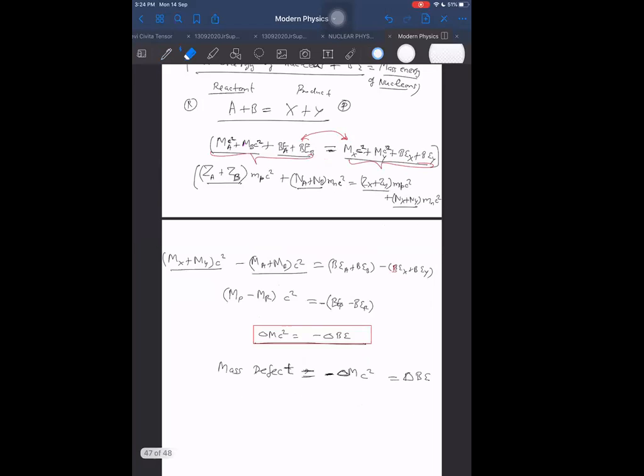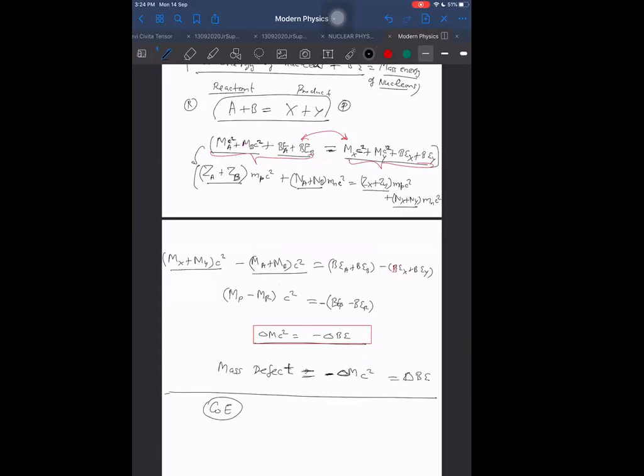And one more thing here. I know one more thing, conservation of energy, that I have not even used. Have I used conservation of energy till now? I think this is also conservation of energy, although for the reaction also I want to use conservation of energy. I want to write the energy equation now.